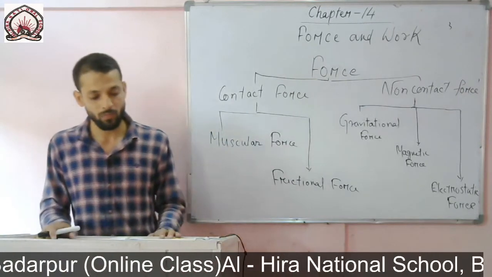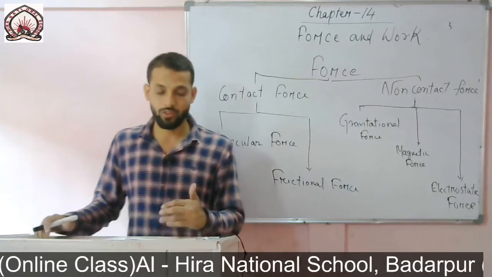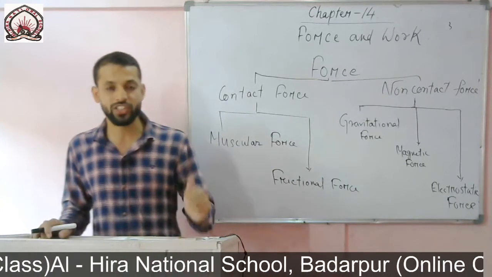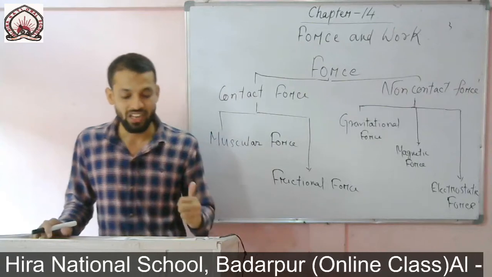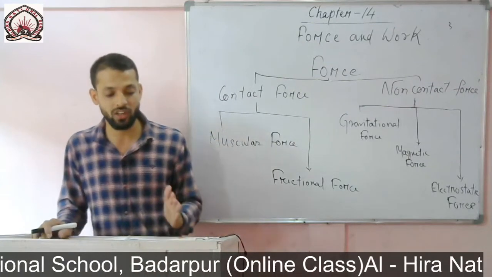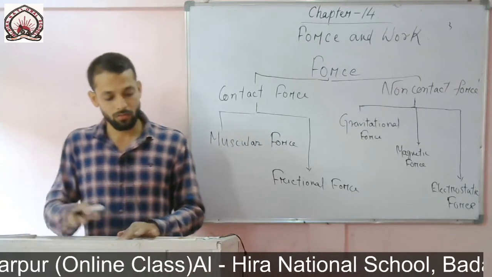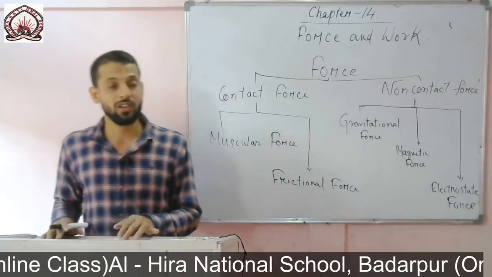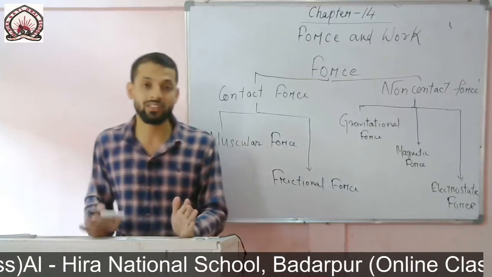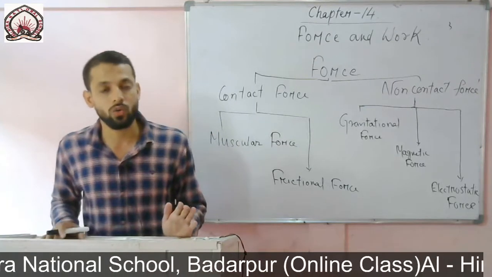So from this we have come to know that friction always acts against motion. Friction always opposes motion. And friction always acts between two surfaces.